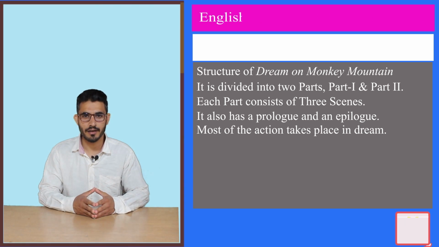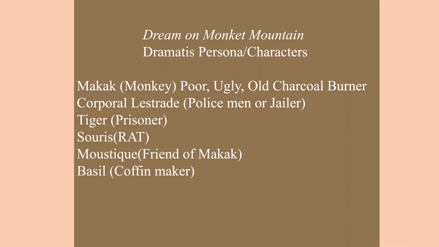So the characters are, we have Macaque or Monkey. He is described as a charcoal burner, and he is poor and ugly and a man of 60 years of age. We have Corporal Lestrade. Corporal Lestrade would be a policeman or a man of law or a jailer. We can call him by any name. We have Tiger. He is a prisoner. We have Souris. He is also a prisoner, and both these characters have been imprisoned for theft.